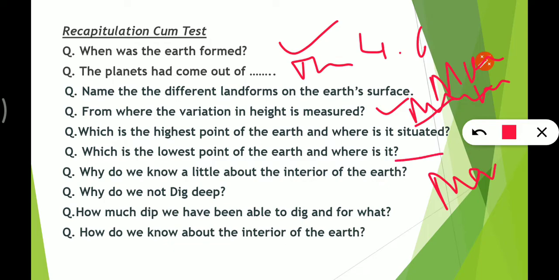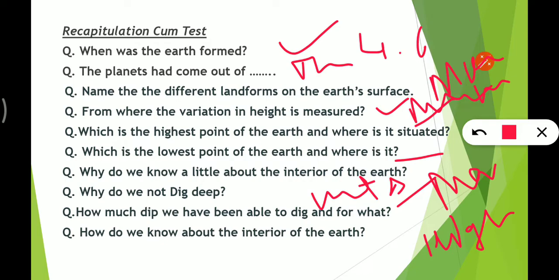Why do we know little about the interior of the earth? Because of the high temperature deep down. Why do we not dig deep? Because intensive heat does not allow us to dig deep, and also there is no possibility of any living organism.